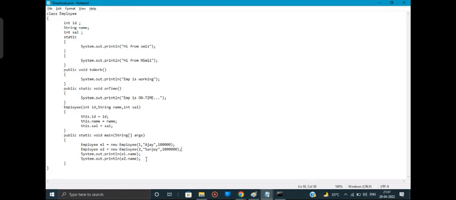Like how I removed those two lines, similarly, guys, you can print all the things that you want. Now if I want to print the ID of the first guy, I can do that.